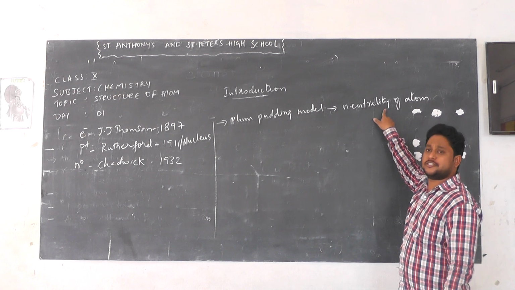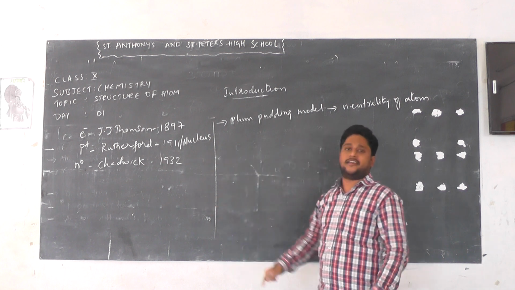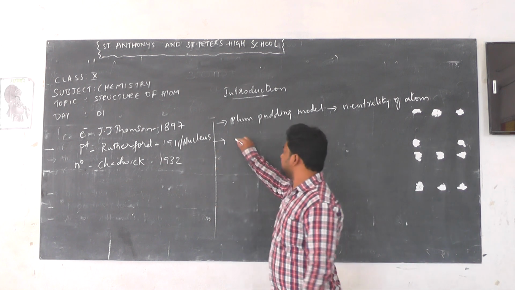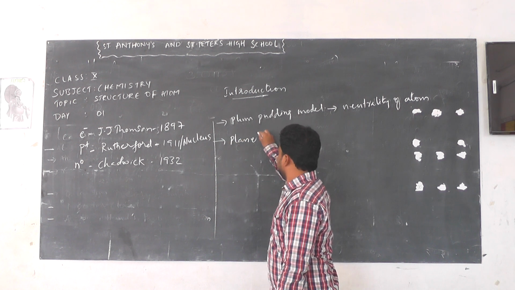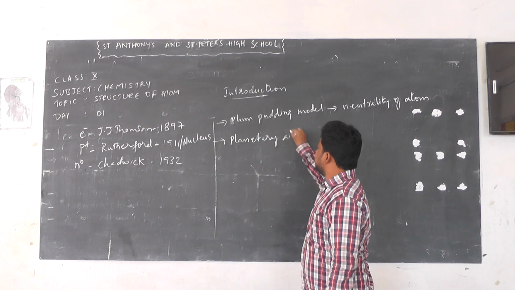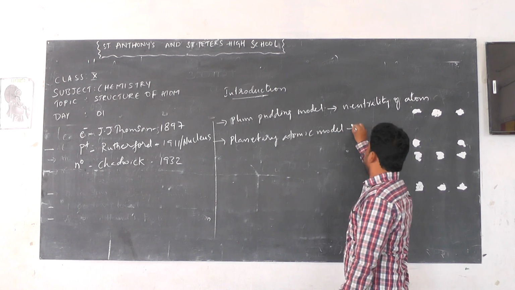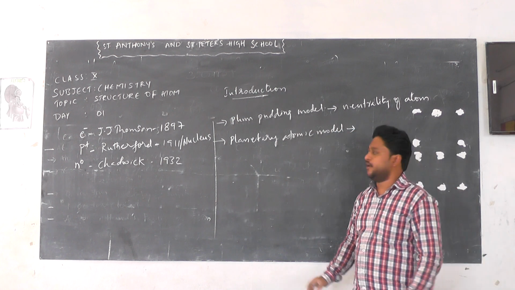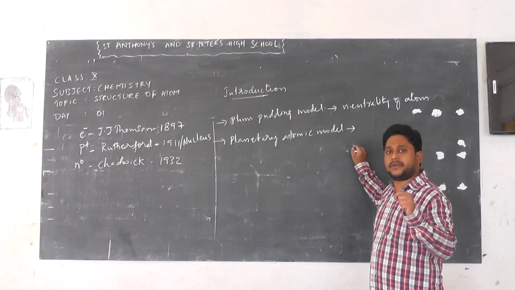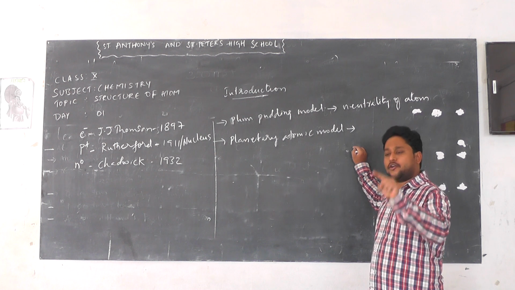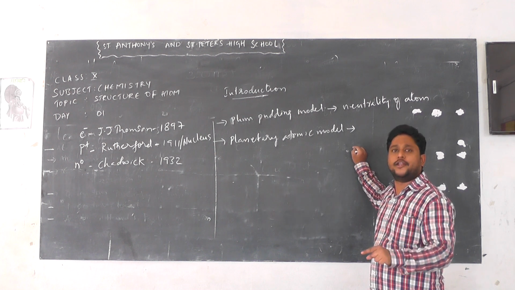So to overcome his drawback, Rutherford gave another atomic model, and his atomic model was called what? The planetary atomic model, where the protons are present in the nucleus, that means the center of the atom, and electrons are revolving around the nucleus.